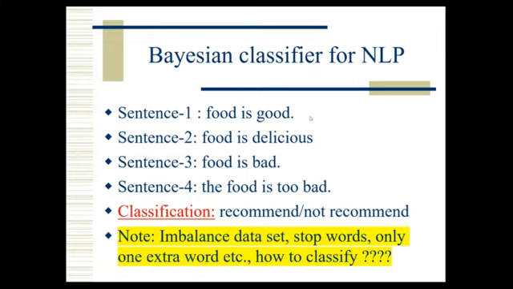So how to classify all those things, it's a combination, an overlap with NLP also, natural language processing. Stop words and imbalance in data, how to handle these things is not covered much here. Imbalanced data means some of the features are missing or not available, but we have the conclusion. So in that case how to balance the data set? For that also we have algorithms. Some values are null also. Null means not applicable or not available. So how to make it balanced, how to fill all the values properly?